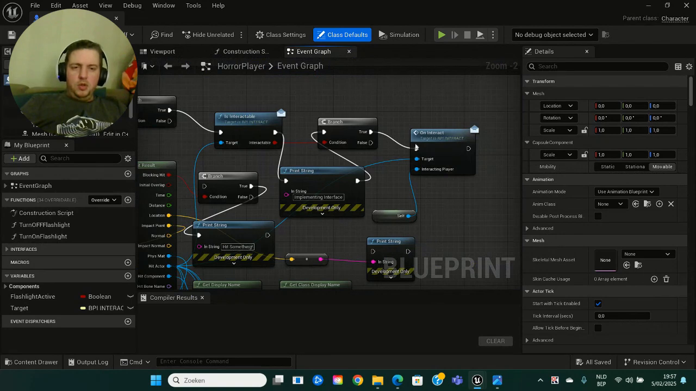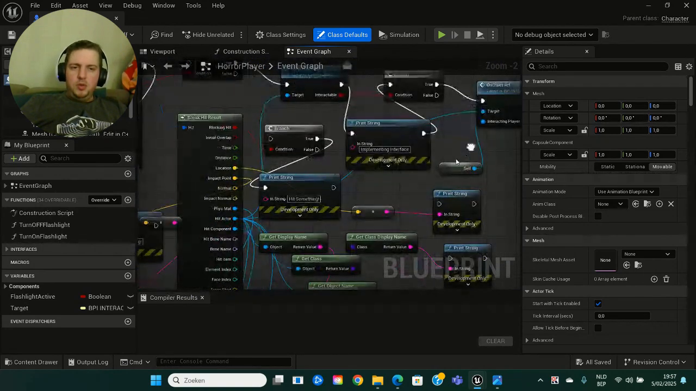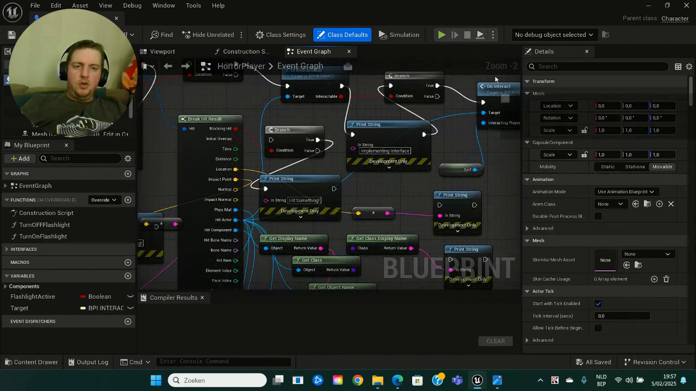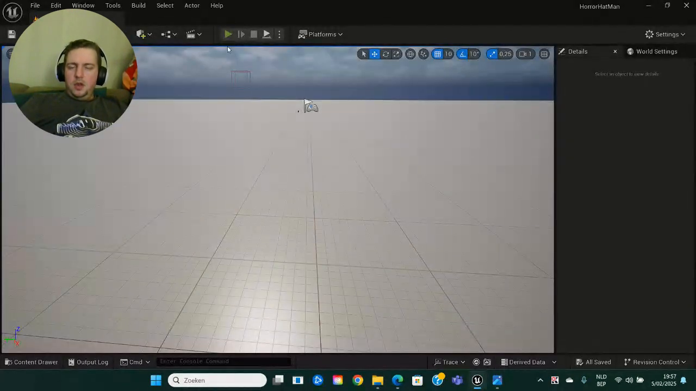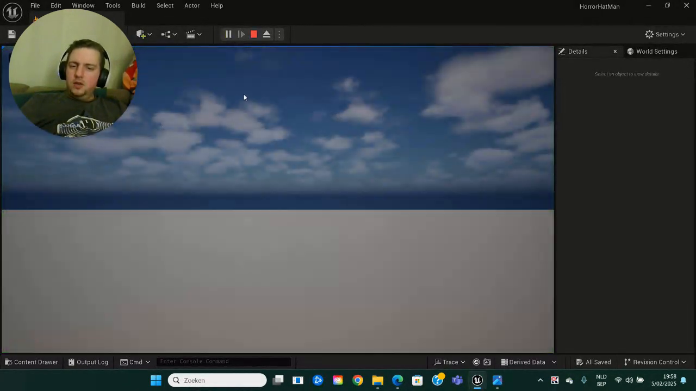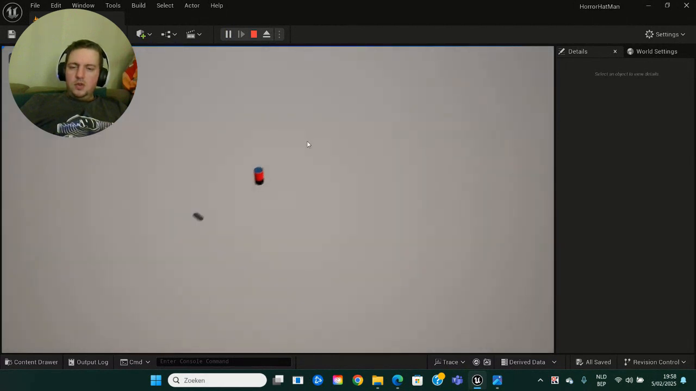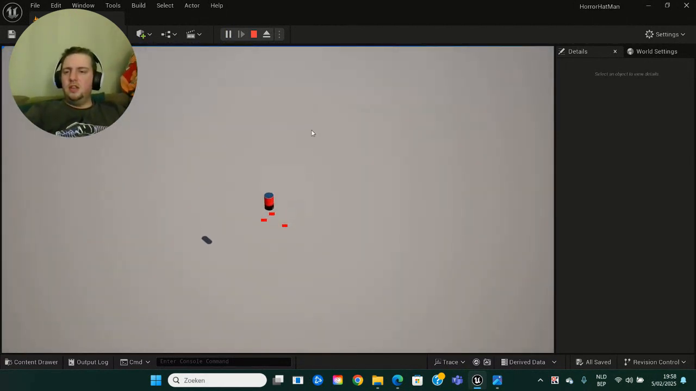I'm happy with it. I don't know what I'm going to do with it. Probably just going to leave it. These are the most important. Interacting player needs to be self, and I set target to hit actor. Basically, this is the interaction system. So once I press E, I'm just going to show you guys real quick. Once I press E, I got like, hooah. See, so you can see the text.